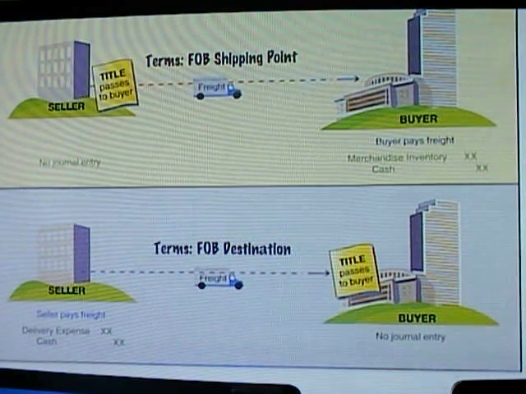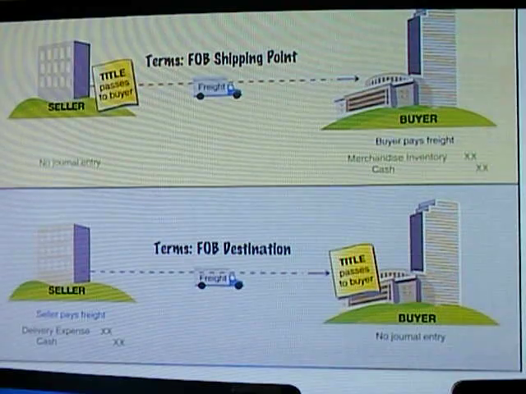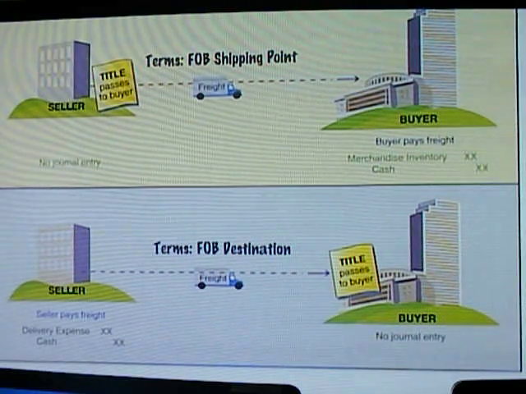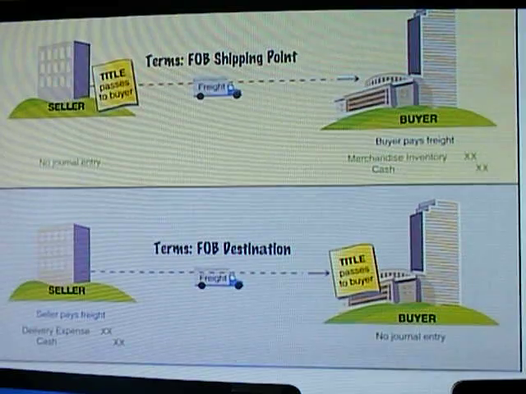So this is on page 270, this particular picture that you're looking at. What I want you to do is turn to that page in your book so you can really see the journal entries as I go through and simulate them. I'll also explain the importance of having this item captured within the merchandise inventory versus just recording it as an expense when the seller is responsible for it. So, again, if you will turn to your book on page 270, and I'm going to get myself adjusted here.